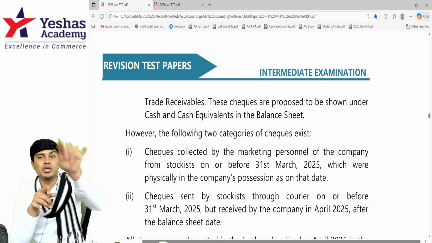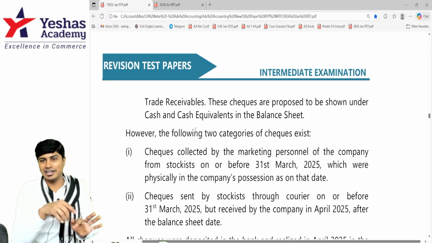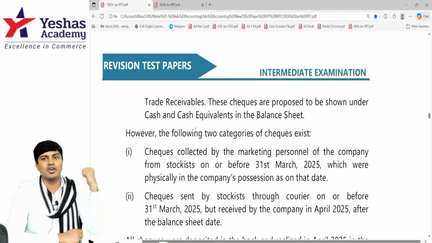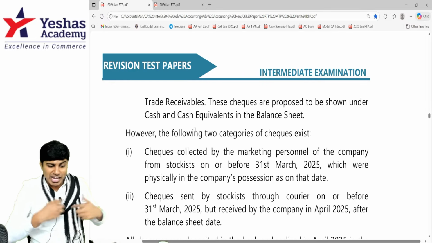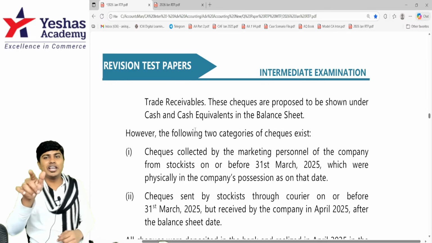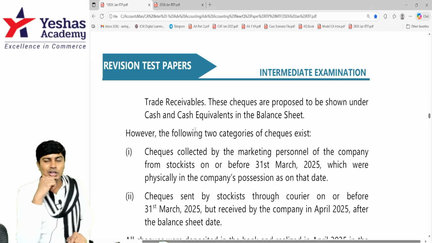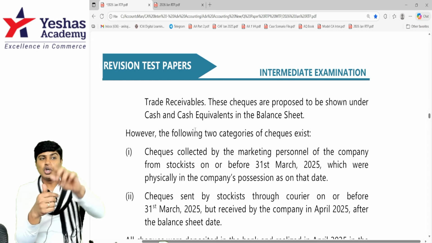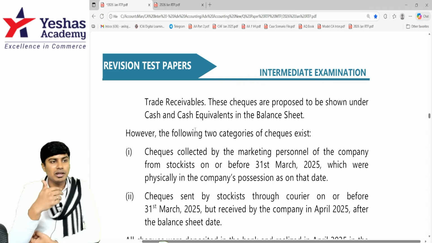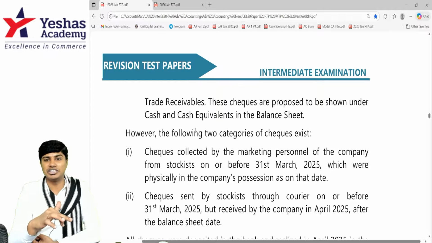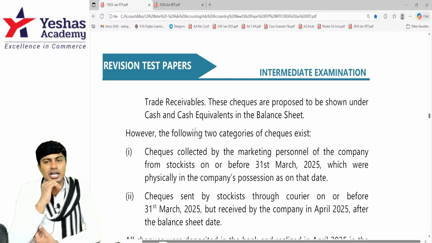So check is collected by your employee. It is like you have collected it, though it has not reached your office. So you can record it in your balance sheet as an asset under cash and cash equivalent. What if I send a check by courier? Courier person is not your employee. So the courier agent has it on 31st March. You receive the check only after 31st March. You receive the check on 3rd April, 4th April. So there is no condition existing on balance sheet date. You don't have to record it as your asset.